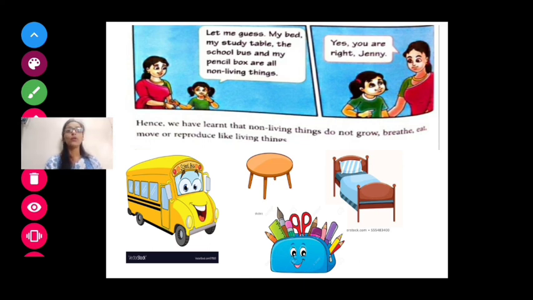The things which do not do growth, breathing, eating, moving, or reproducing are known as non-living things.